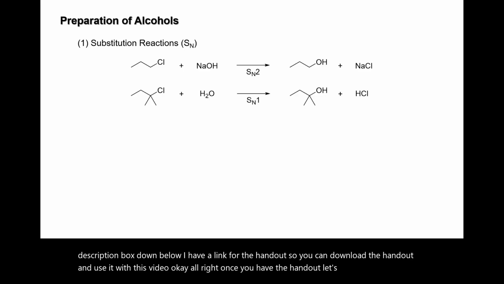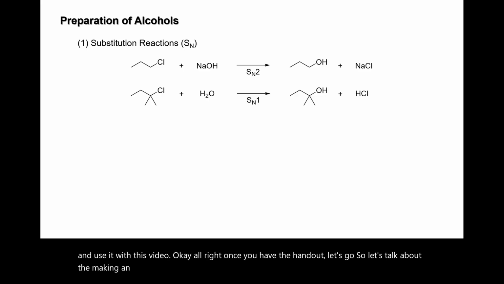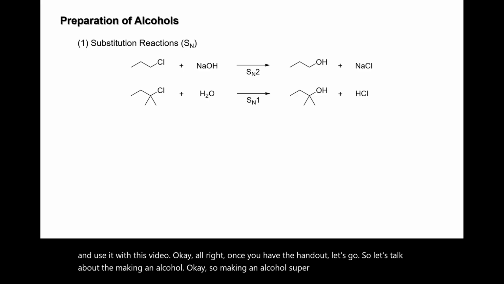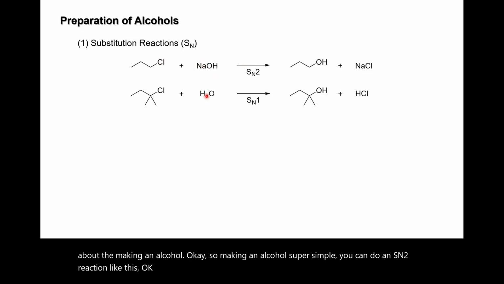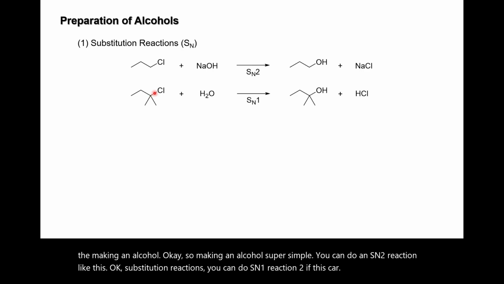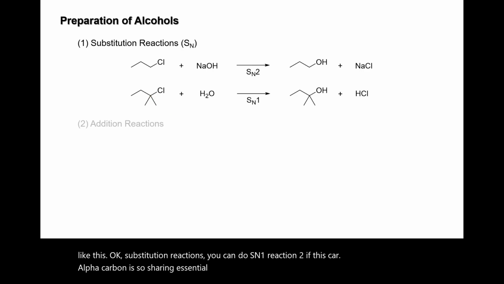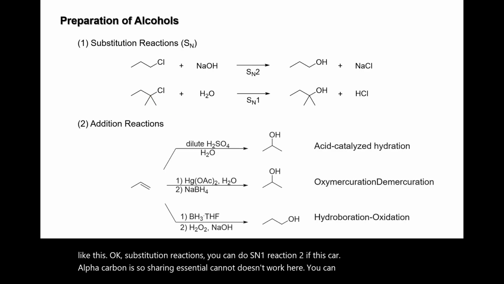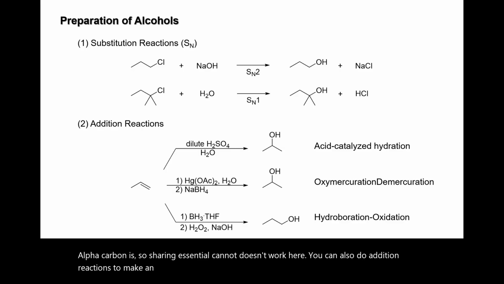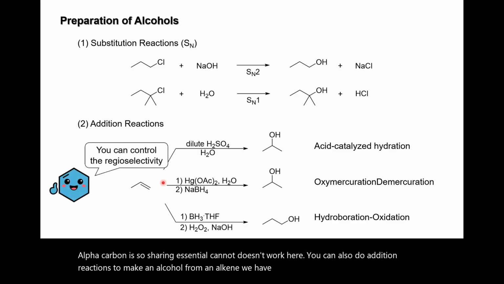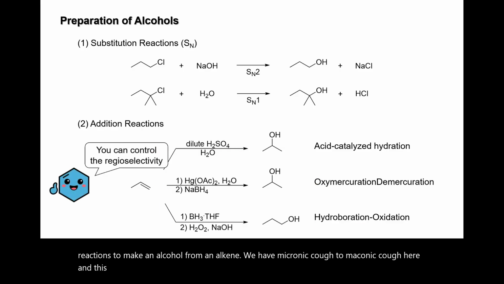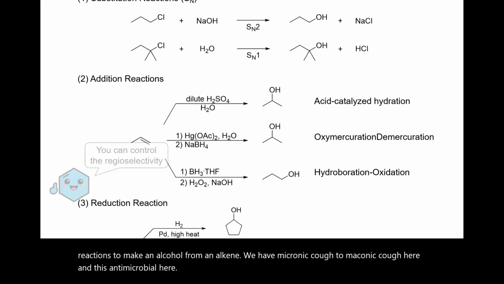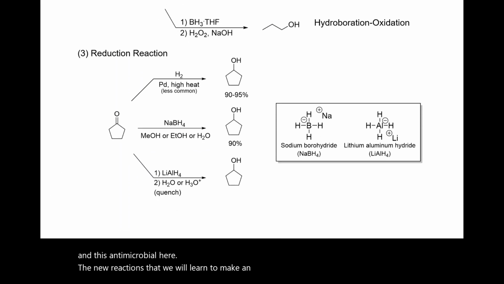So let's talk about making an alcohol. Making an alcohol is super simple. You can do an SN2 reaction like this. Substitution reactions. You can do an SN1 reaction too, if this carbon, the alpha carbon, is tertiary, since SN2 doesn't work here. You can also do addition reactions to make an alcohol from an alkene. We have Markovnikov, two Markovnikov here, and this anti-Markovnikov here. The new reactions that we will learn to make an alcohol are these two down here.